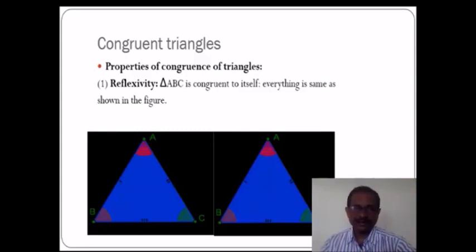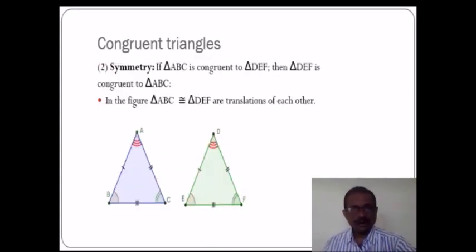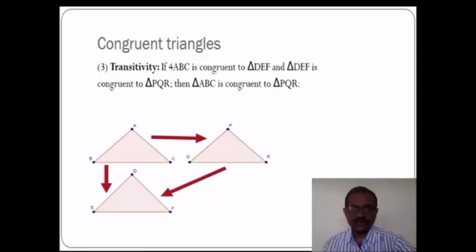So it is reflexivity. Then symmetry. That means if one triangle is congruent with another triangle, then obviously that other triangle is congruent with the first triangle. So this type of property of congruency is known as symmetry. And there is a third property. If the first triangle is congruent with the second triangle and the second triangle is congruent with the third triangle, then naturally the third triangle is congruent with the given first triangle. So these are the three properties of congruency of triangles.